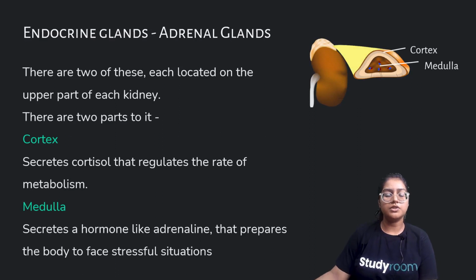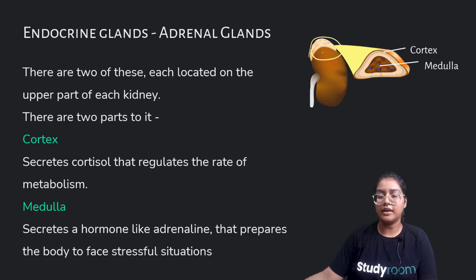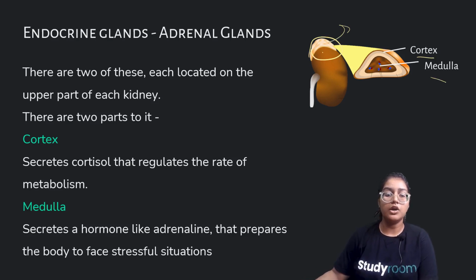Now this is our fifth gland, the adrenal gland. There are two of these, each located on the upper part of the kidney. You can see this is the kidney and this is the adrenal gland. And the adrenal gland also has two parts, cortex and medulla. The cortex secretes cortisol that regulates the rate of metabolism, and the medulla releases adrenaline that prepares the body to face stressful situations.